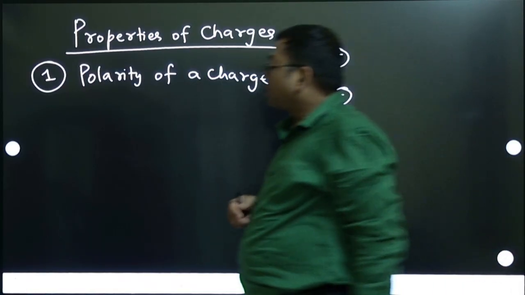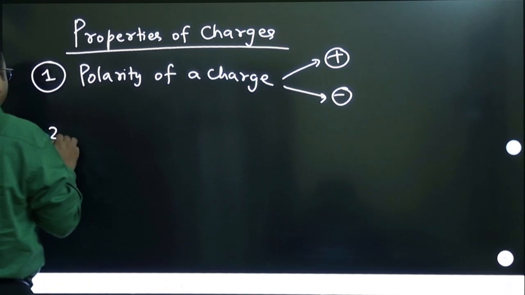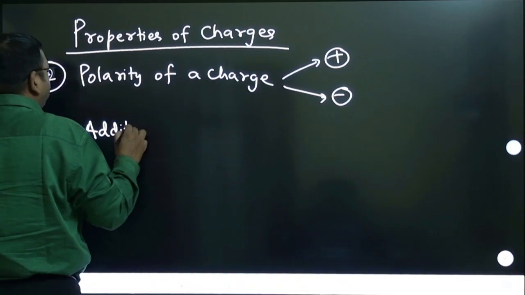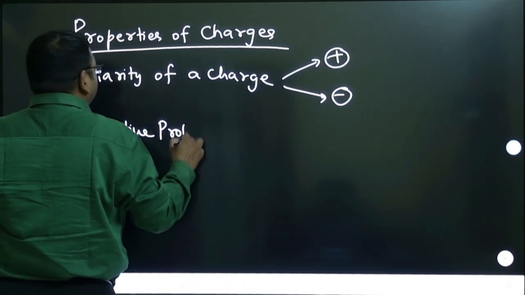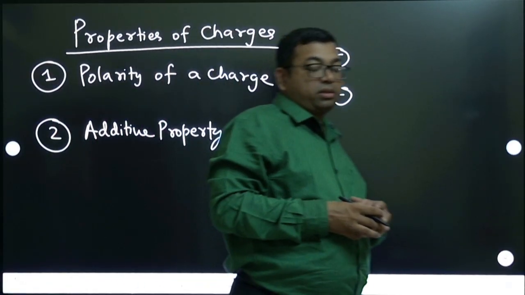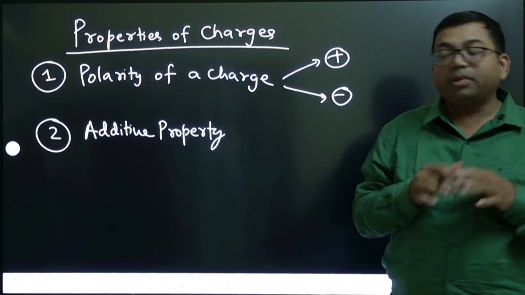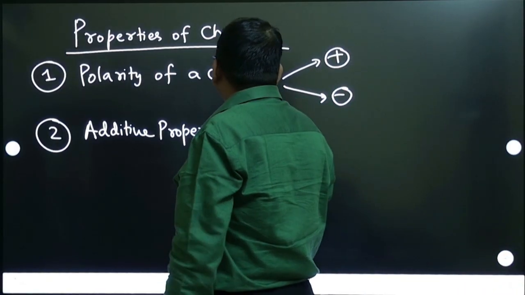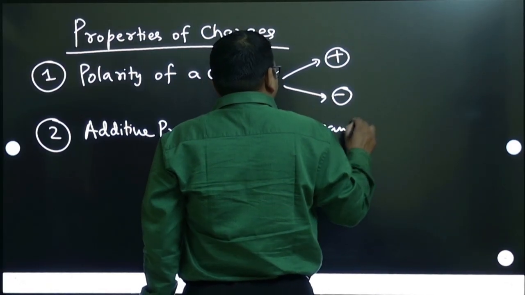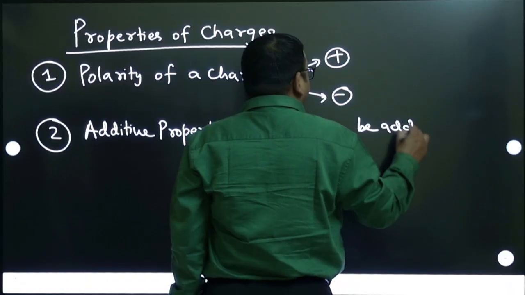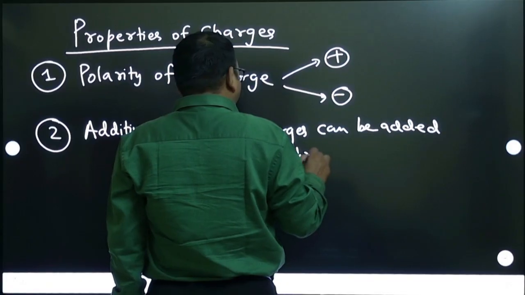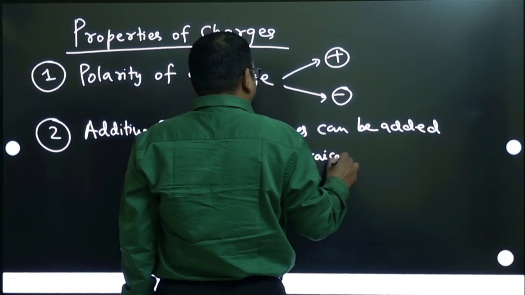Okay, second thing is additive property. So you can add charges, like numbers. Charges can be added algebraically.